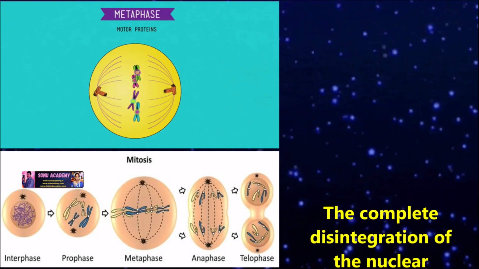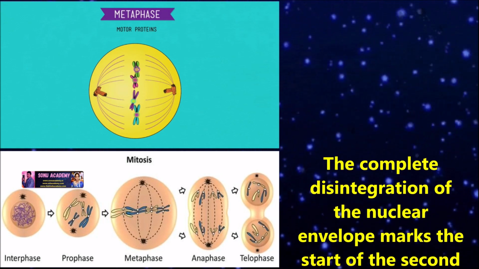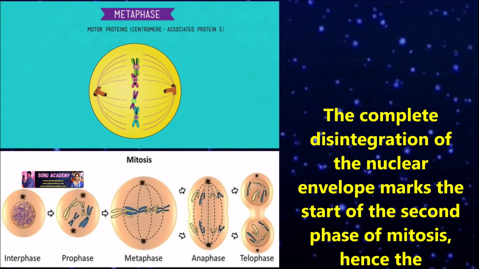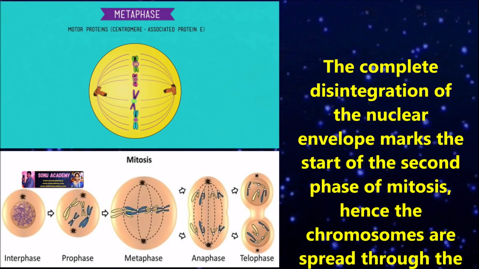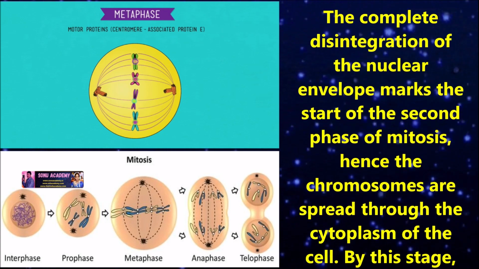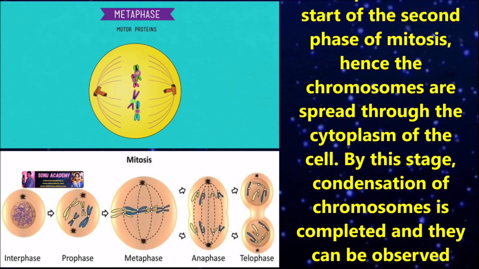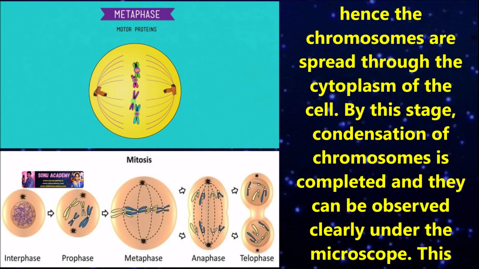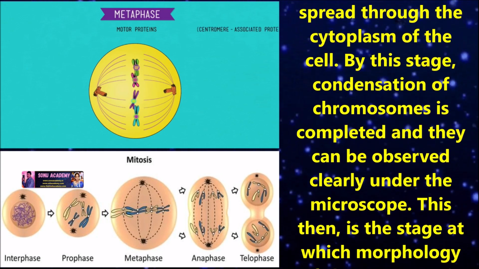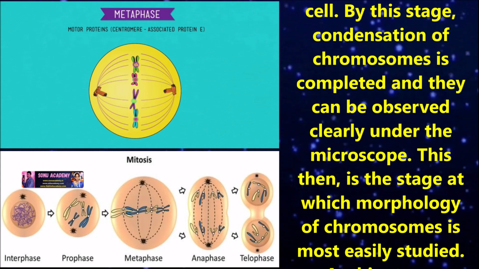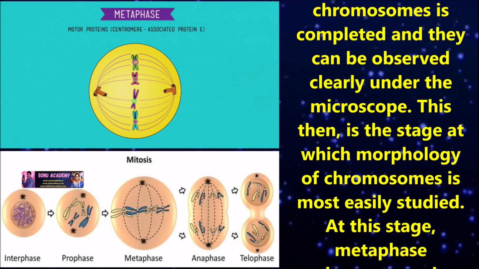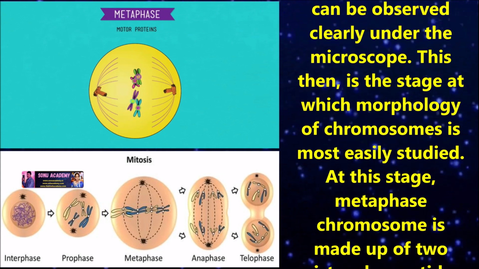Metaphase. The complete disintegration of the nuclear envelope marks the start of the second phase of mitosis. Hence, the chromosomes are spread through the cytoplasm of the cell. By this stage, condensation of chromosomes is completed and they can be observed clearly under the microscope. This then is the stage at which morphology of chromosomes is most easily studied.